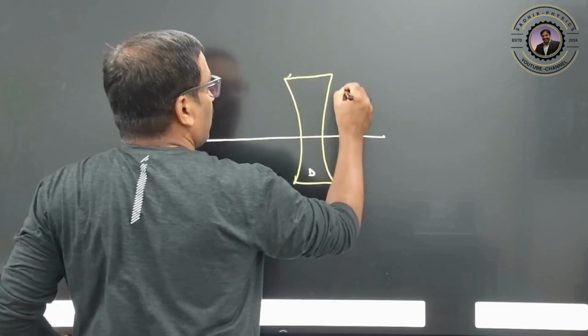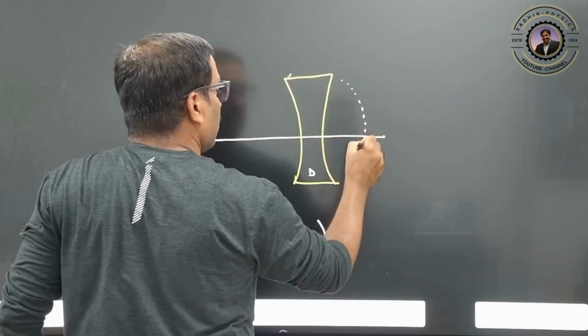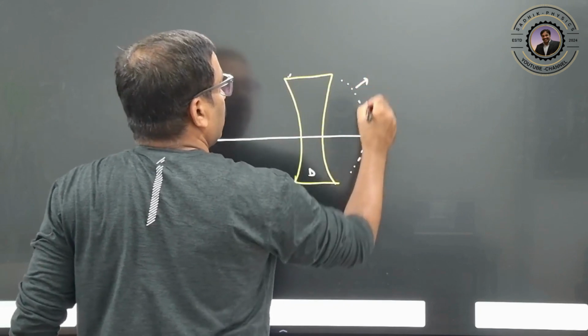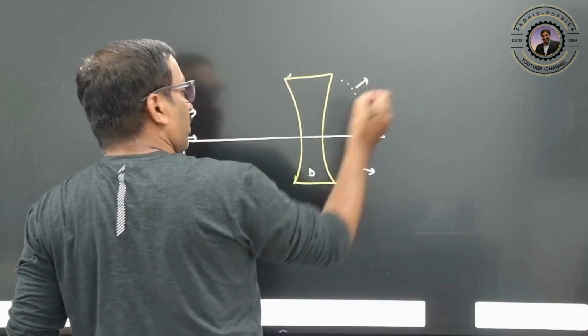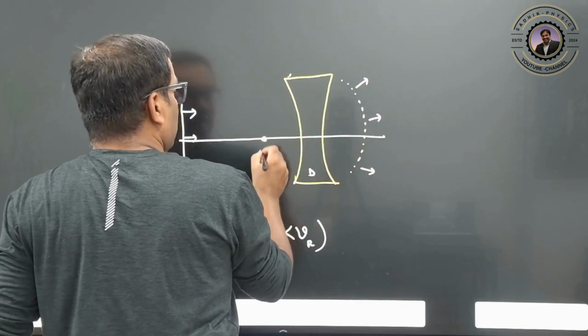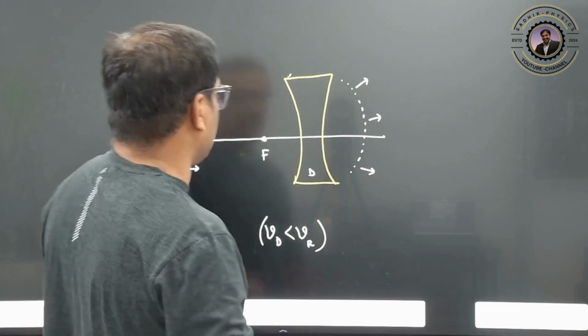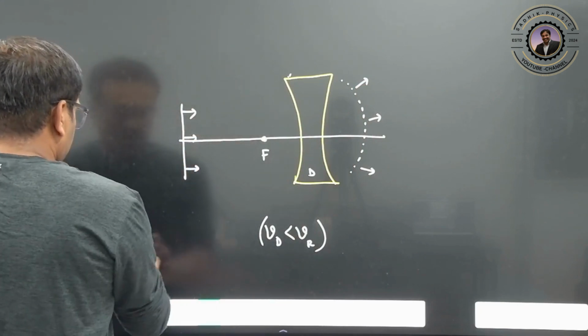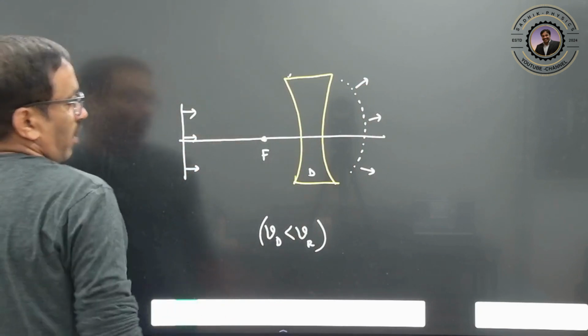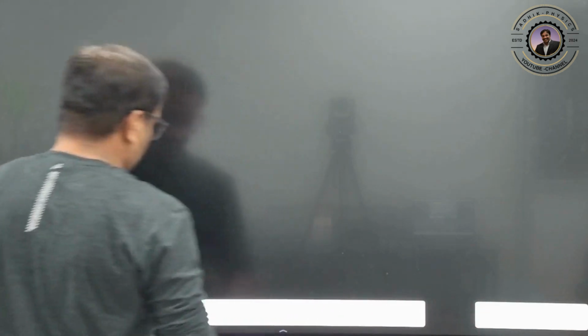Clear? So after refraction, the spherical wavefront will go out. This wavefront appears to be coming from here, so this is nothing but the focus. Clear? So in this way he explained the refraction and the formation of images.